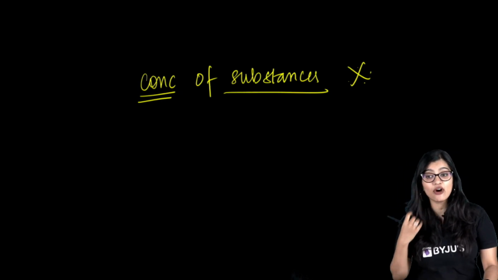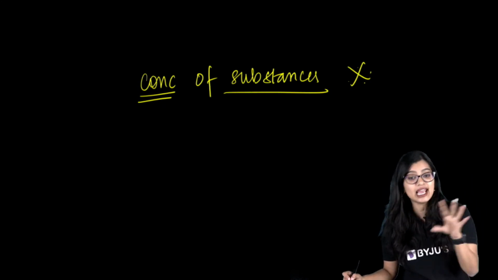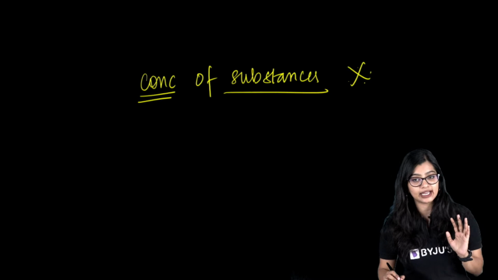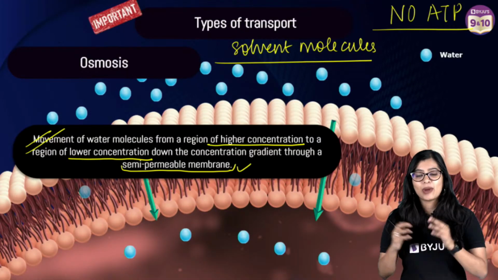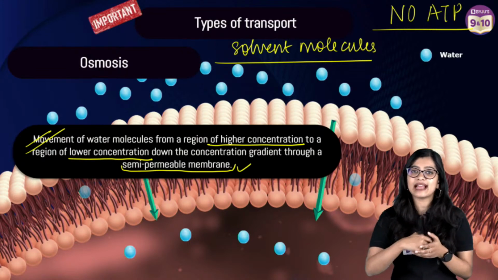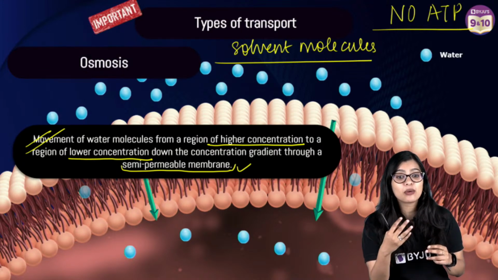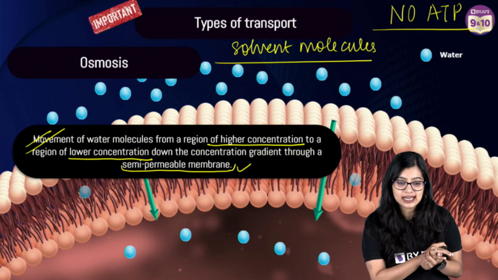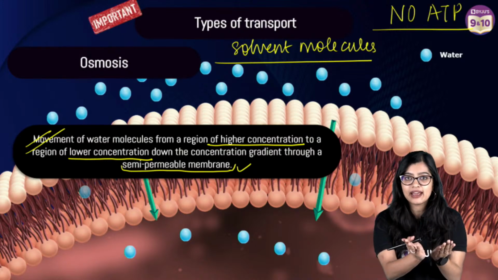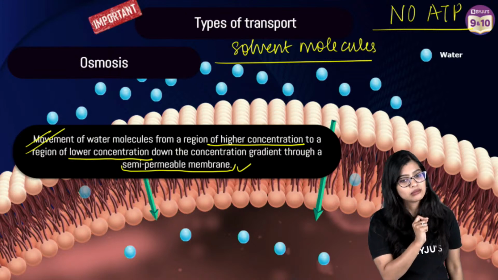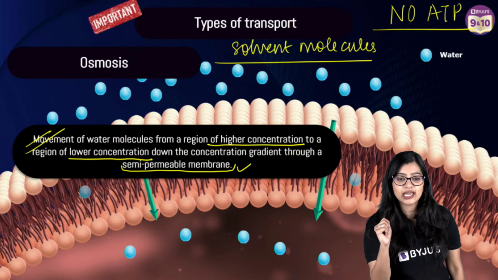Ma'am, it will happen only for liquid molecules? Primarily, I will say it happens for solvent or liquid molecules. Now let me tell you one thing. You can still agree that gases normally move across the bloodstream. But when we talk about liquids, or rather water molecules, do you think only water will be there? Water alone will be flowing in our body? There is one channel only for water to flow? Yes or no? What do you think?